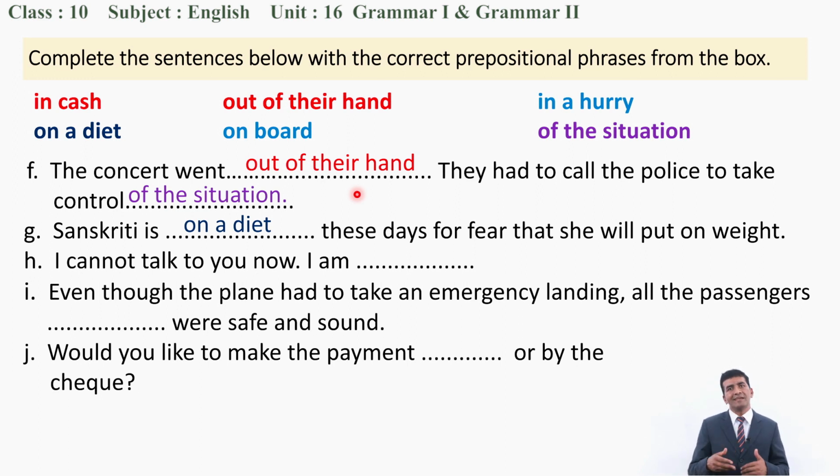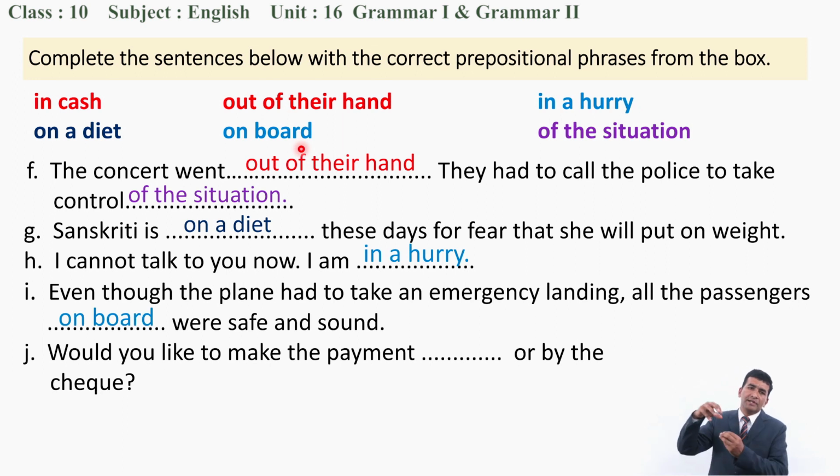She is on a diet means she is mindful about her nutrition or her diet. I cannot talk to you now. I am in a hurry. I am in a hurry, therefore I cannot talk to you. Similarly, even though the plane had to take an emergency landing, all the passengers on board were safe and sound. On board means whoever were inside the plane.